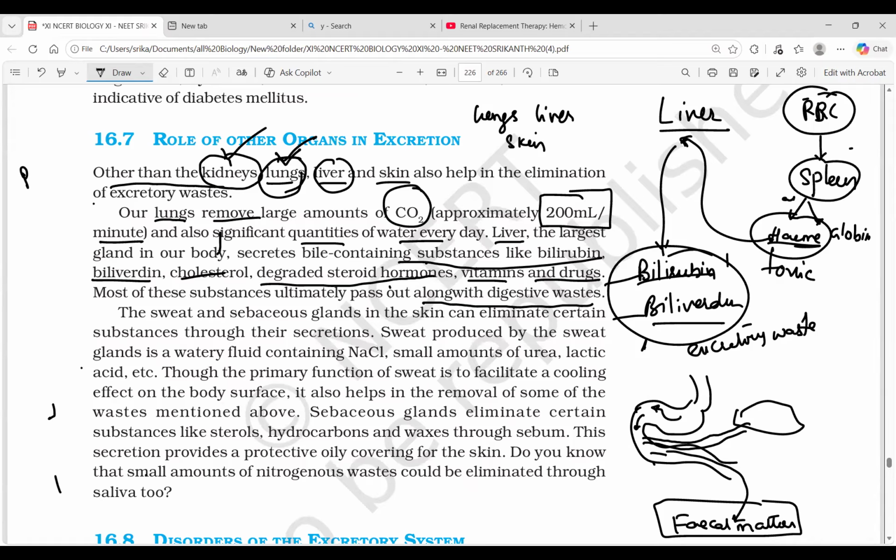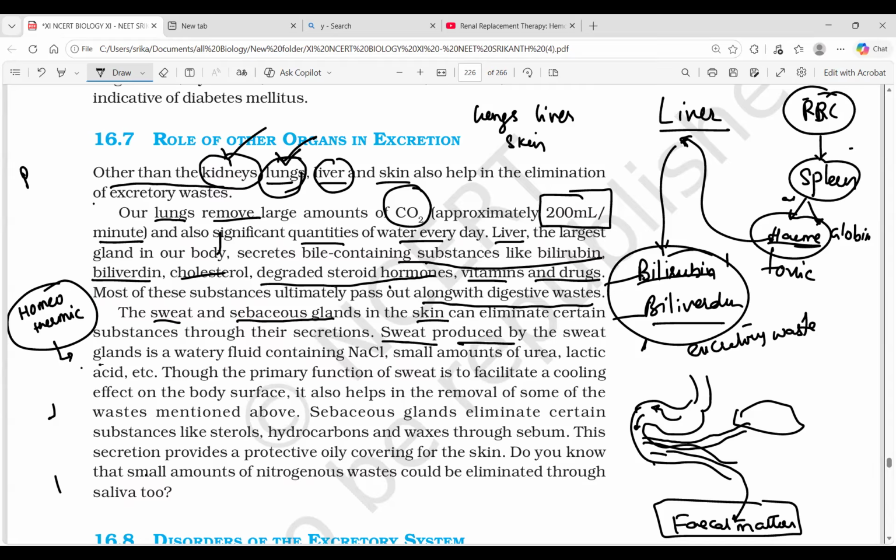Okay, now the smaller ones, the sweat glands and sebaceous glands. We need to know the components. Both belong to the skin. So, sweat is produced by the sweat gland. What is the function of sweat? When the temperature outside increases, we, being homeothermic animals, need to maintain our body temperature constant. So to maintain the body temperature constant, sweat is produced.